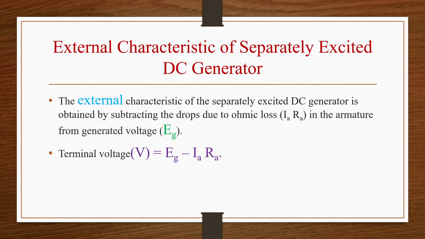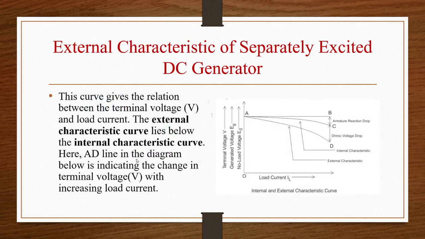When we see the external characteristics of a separately excited generator, it is obtained by subtracting the drop due to ohmic loss IaRa in the armature from the generated voltage Eg. So if we subtract Eg minus IaRa, we get the terminal voltage value. The external characteristics we are plotting between IL and V, terminal voltage. This curve gives the relation between terminal voltage and load current, and external characteristics will lie below the internal characteristics because of ohmic voltage drop. So line AD indicates the change in terminal voltage with increasing load current. I hope this internal and external characteristic curve is clear to everyone.